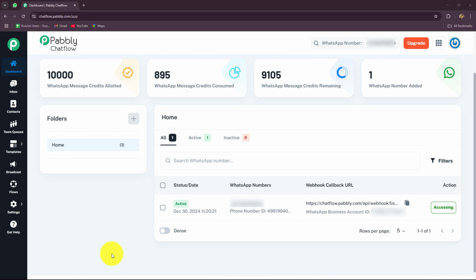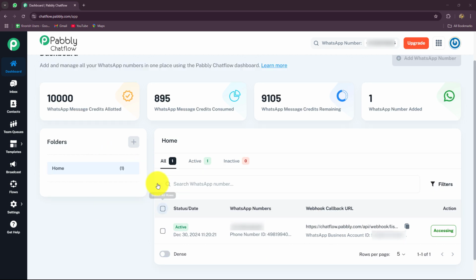So once you create this chatbot, you do not have to manually type the responses to each of your customers when they are sending you their feedbacks. You do not have to ask them for the ratings. You do not have to ask them for the public reviews. If they are sending you a negative feedback, you do not have to apologize for that on your own. Everything will be done automatically and your customers will be engaged, they will be happy with you and they will be satisfied. So now, without wasting further time, let's get started creating this amazing WhatsApp chatbot that we are going to create, as you know, without any coding and programming skills, with the help of Pabbly Chatflow.